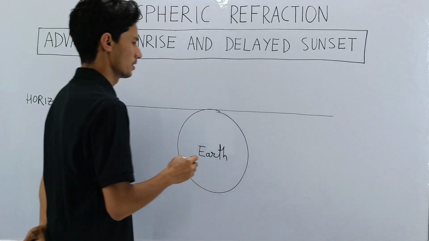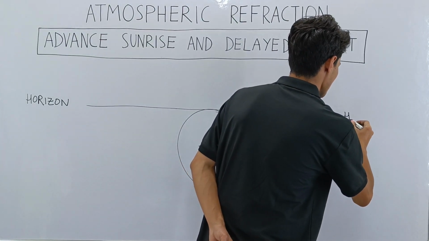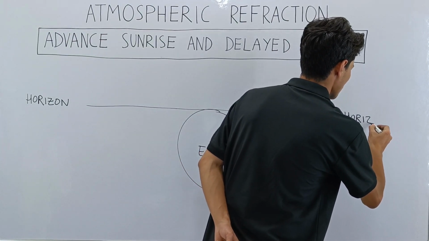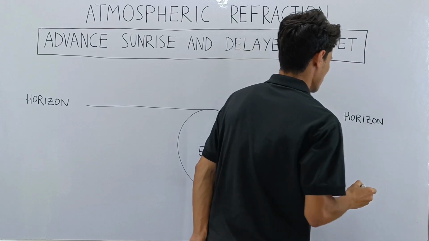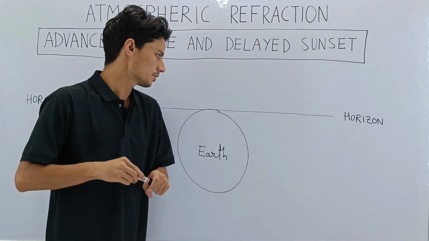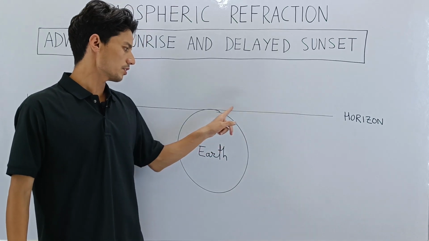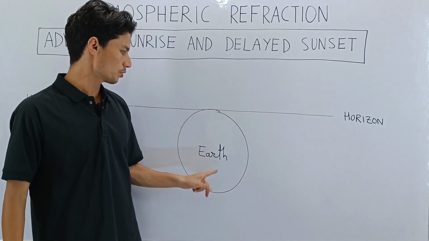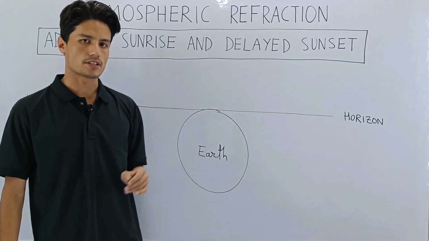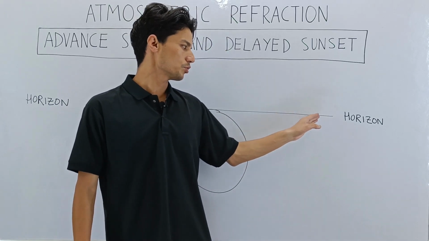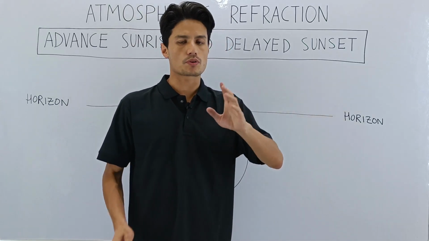Now what is the horizon? The horizon is an imaginary line which is drawn. This line does not exist in reality. On Earth, above the Earth, on the poles, you will not find this line. This is just drawn to show you. Now let me explain to you what the horizon is.